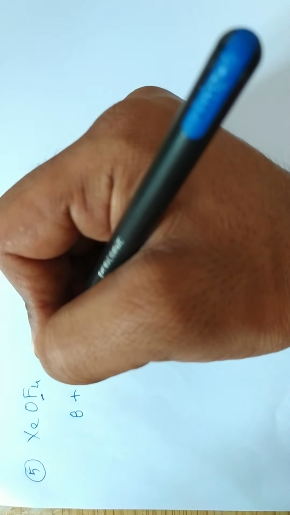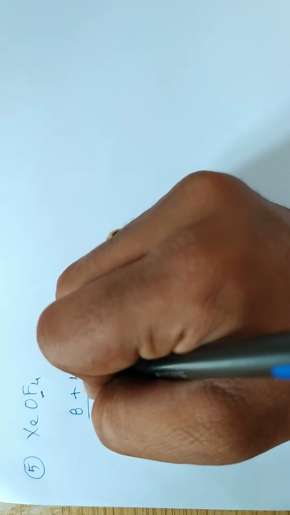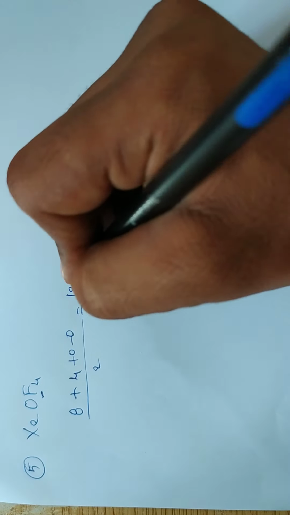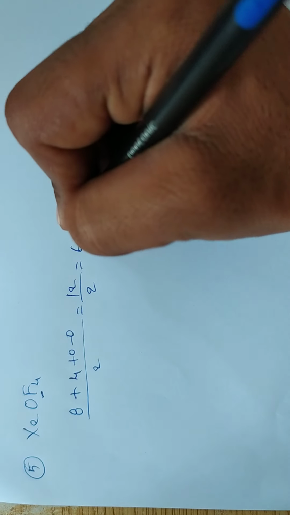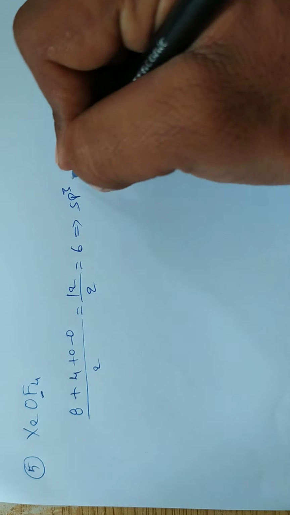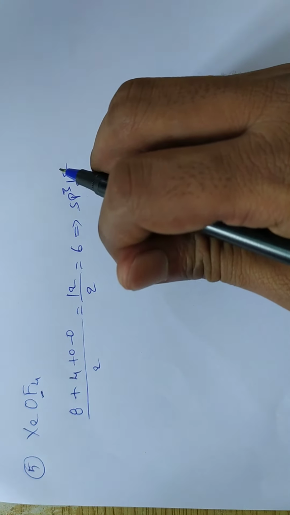Is there any cation or anion? There is no cation, there is no anion. Then by 2, 12 by 2, which is nothing but 6. So the hybridization is sp3d2. So this is the hybridization.